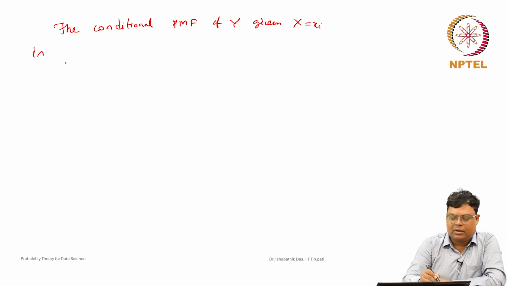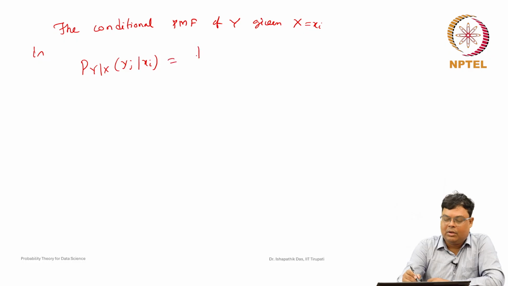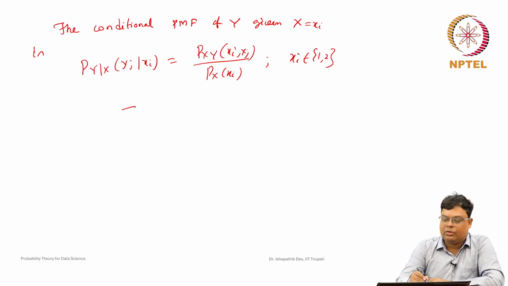So, defined as P of yj given xi, xi is some fixed value. By definition, it is Pxy of xi yj by Px of xi. Note that xi has to belong to 1, 2, otherwise this Px of xi is equal to 0, so it will be undefined.